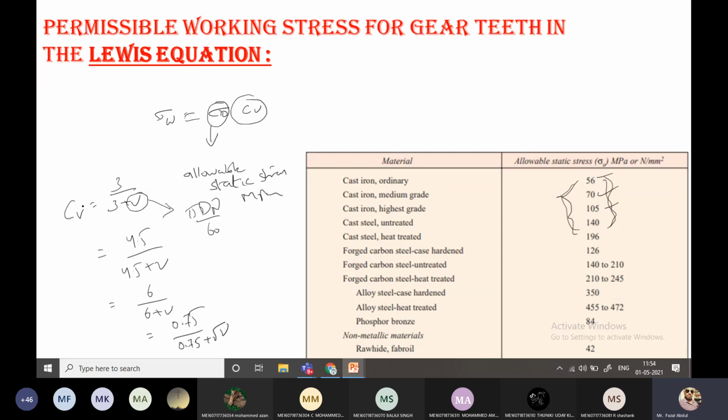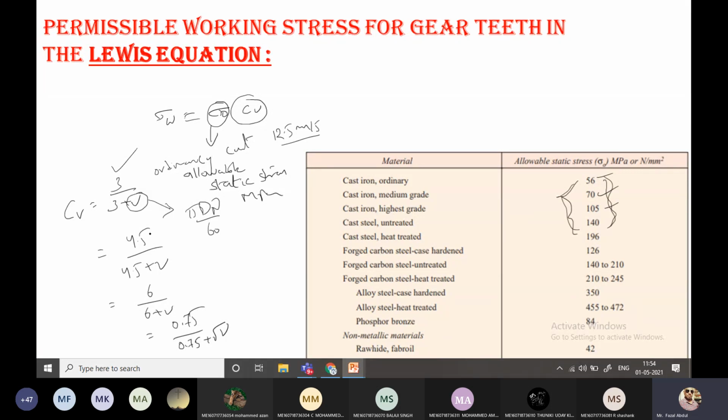Again the question is, for this Cv we have 4 relations. Among the 4 relations, which one do we have to select? Here, depending on the speed: for ordinary cut gears having velocity up to 12.5 meter per second, if such velocity is given in the question, then you have to select this equation.